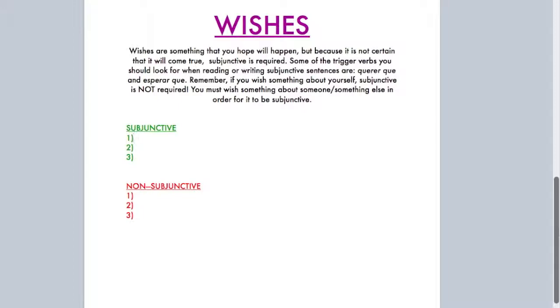Let's look at a case of a subjunctive sentence. Yo quiero que tú pases tus clases. I want that you will pass your classes. Querer que, the trigger verb, is present and it goes from yo to tú, so you have the subject change. And because you're not certain that you will pass your classes, then the uncertainty requires subjunctive. I am not certain that you will pass your classes.